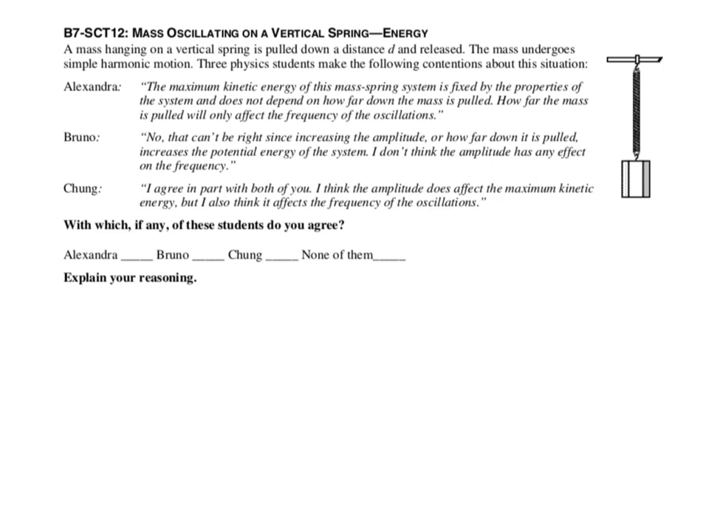Chapter 13, Sample Problem Number 6. A mass hanging on a vertical spring is pulled down a distance d and released. The mass undergoes simple harmonic motion. 3 physics students make the following connections about this situation.